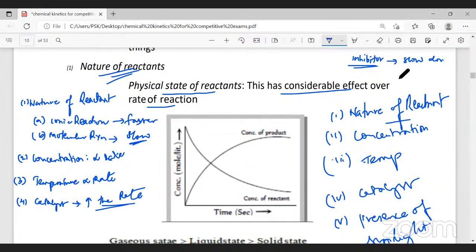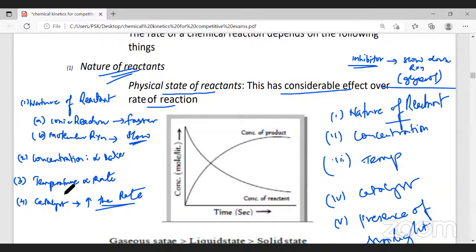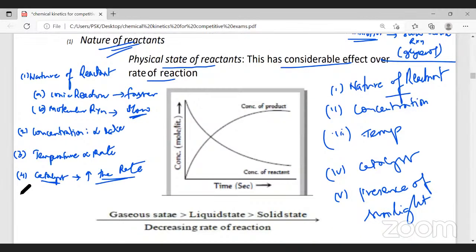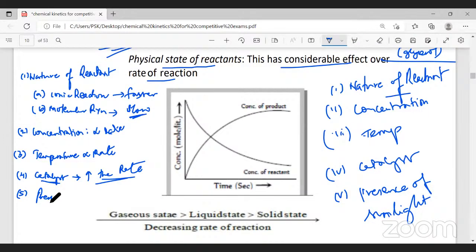An example of an inhibitor is glycerol. Remember, there are more examples for catalyst. Iron is a catalyst, nickel is a catalyst, benzoyl peroxide is a catalyst, hydrogen peroxide is also a catalyst. So a catalyst also will increase the speed of reaction. The next is presence of sunlight. Sunlight is also a form of energy, E is equal to h nu. So this also will increase the rate of reaction.